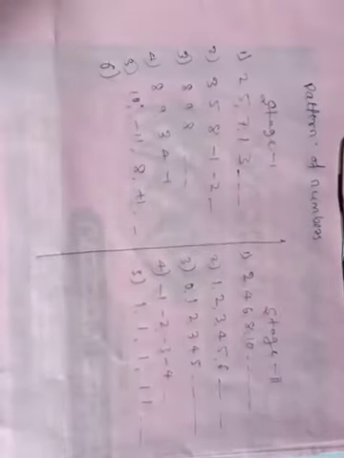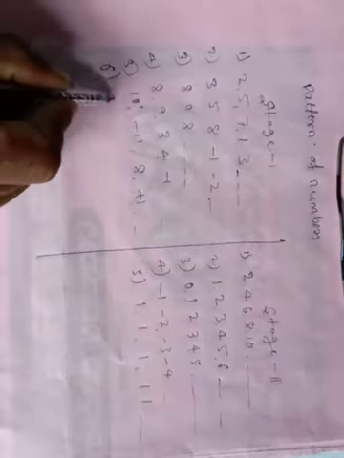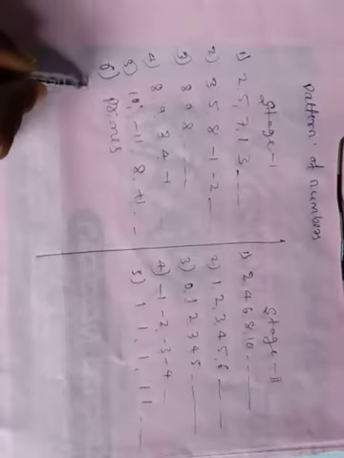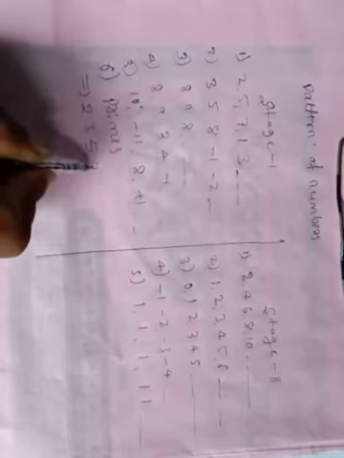A sixth example is also here. In this way, many types of numbers are there. On this side are prime numbers. You know about prime numbers: 2, 3, 5, 7, 11, etc. On this side also, you can take any one number. Even numbers, odd numbers, whole numbers, natural numbers are also here.